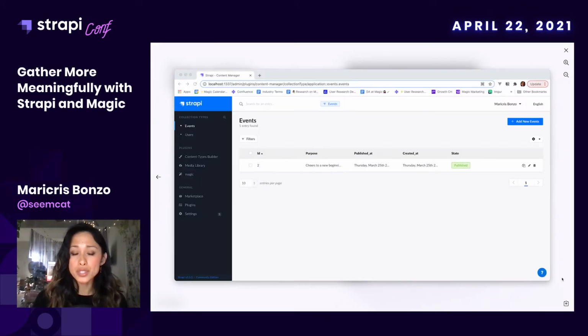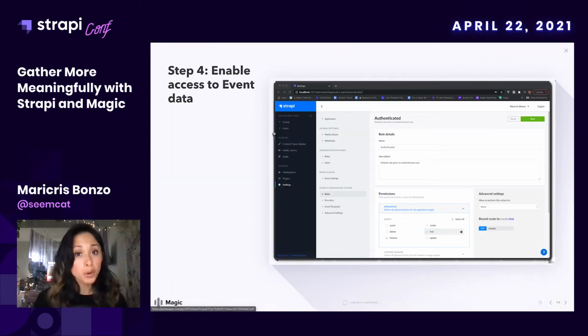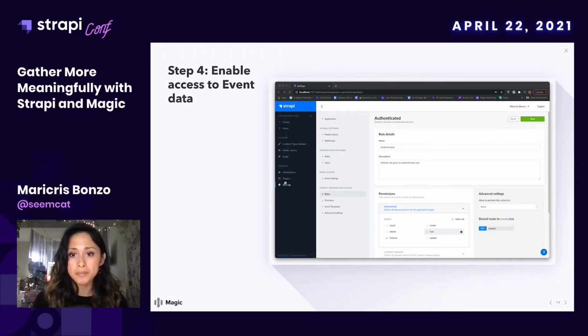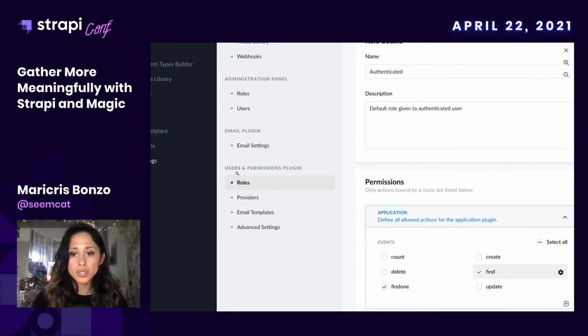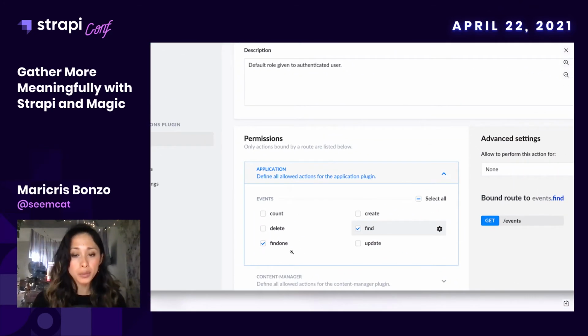So last thing we need to do, which is important, is enable access to this event data. So we do that by going into the settings panel and going into roles and enabling find one and find.